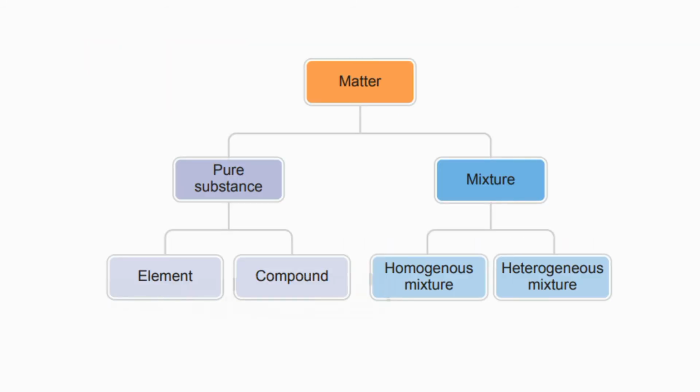Here comes the classification of matter. In the first stage, matter is classified into two types: pure substance and mixture. The pure substance is further classified into element and compound. Then mixture is further classified into homogeneous mixture and heterogeneous mixture. Let us see this in detail.